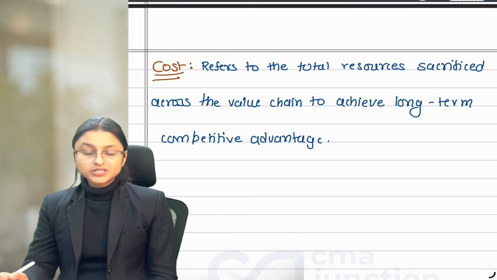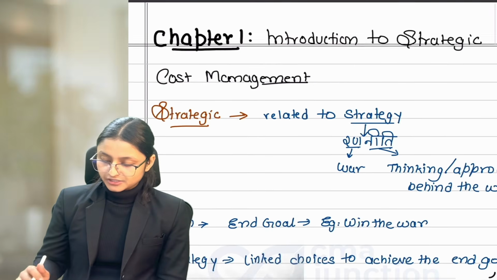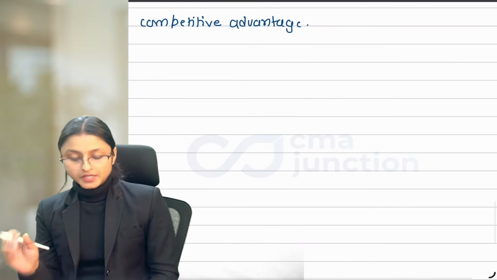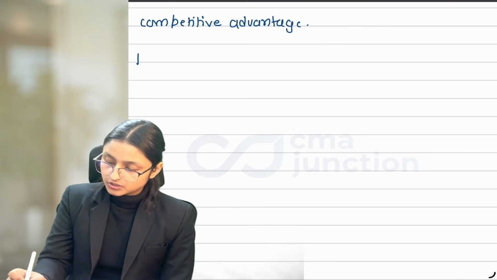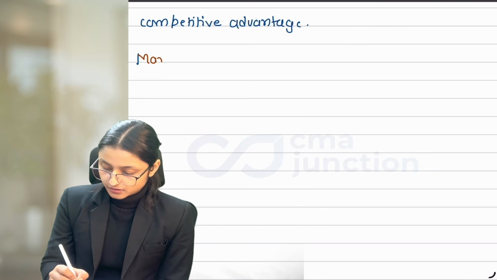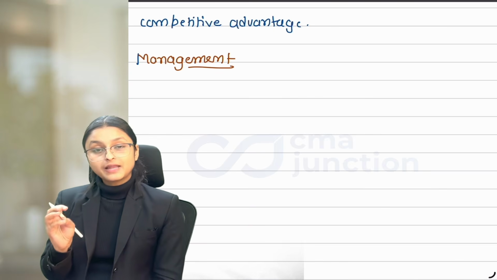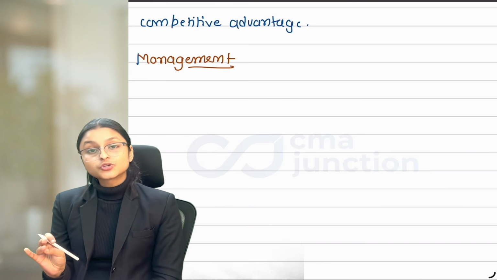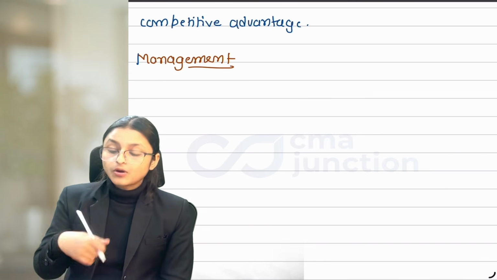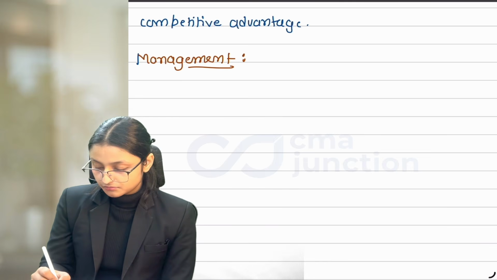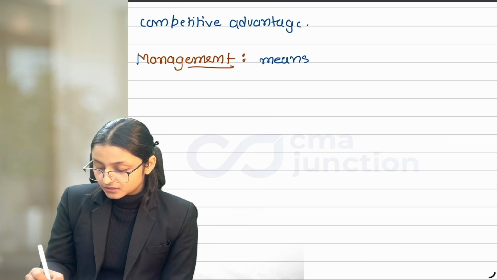Done. Now let's focus on the last word, that is management. So strategic we have understood, cost we have understood. Now we are focusing on the last word, management. What does management mean? Management is actually a process of planning, organizing, staffing, directing and controlling. Now how is this process used here? So write it down. Management means planning.